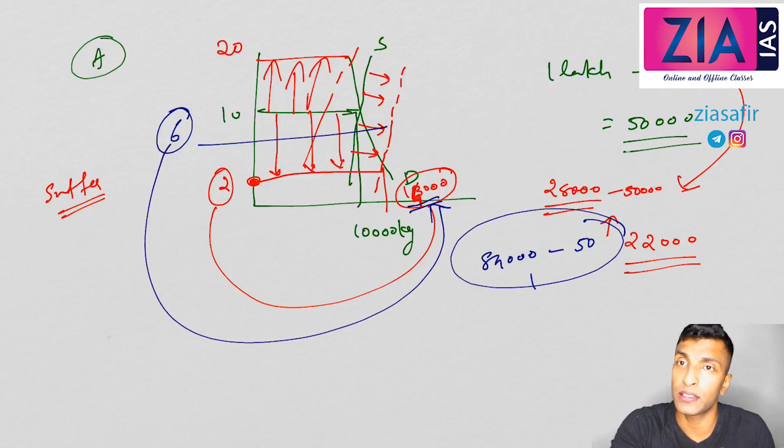If minimum support price is not offered, if the farmer is suffering this year, he will not produce next year, so the consumer will suffer. So that will result in a totally pathetic situation in the economy, and that is not desirable. That's why government is offering minimum support price, and this is the objective of minimum support price, to maintain a balance between the consumer and the farmer. Farmer should not be at loss this year, because next year the consumer will be at loss and the overall economy will be at loss together.